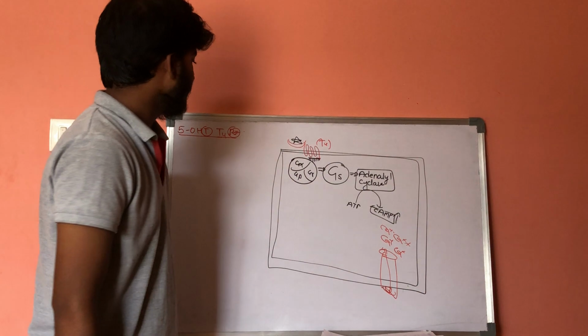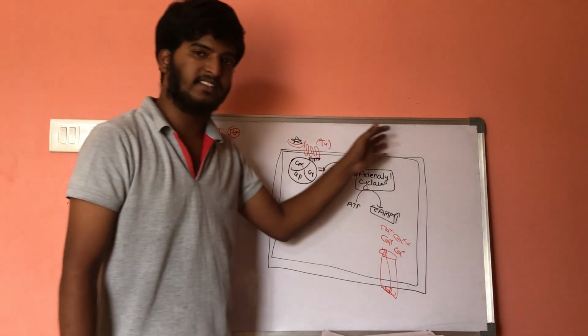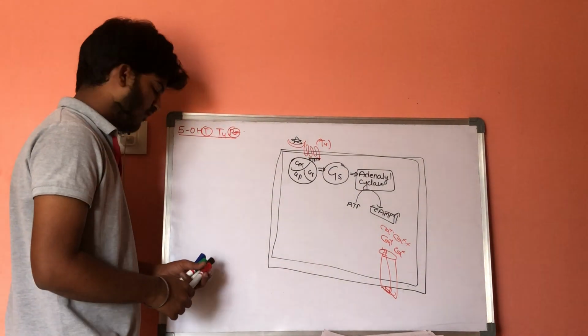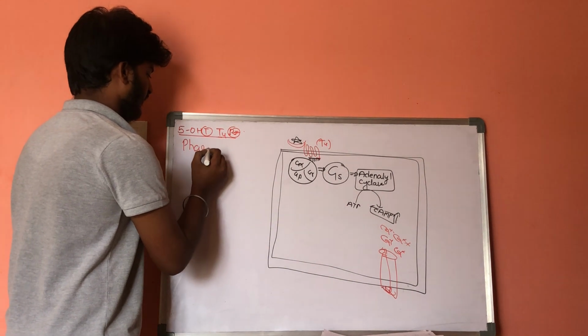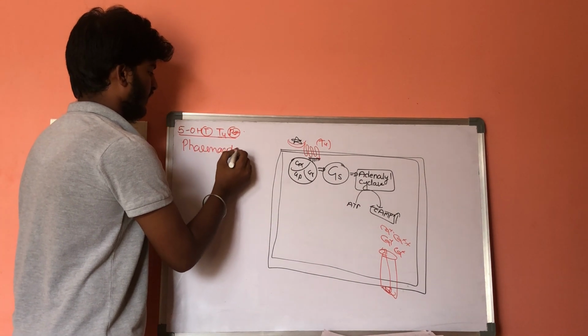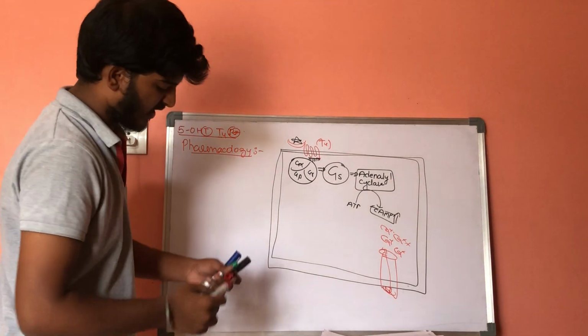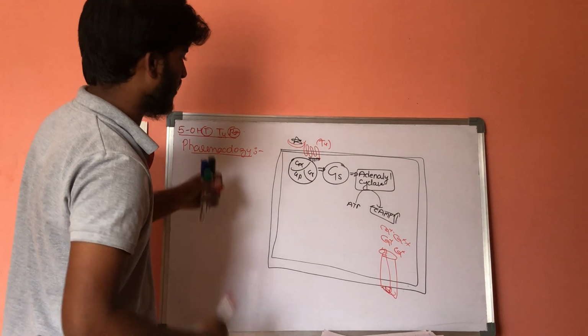If there is overproduction, there will be more production of serotonin. So what is the pharmacology involved here? Now let us discuss the pharmacology.